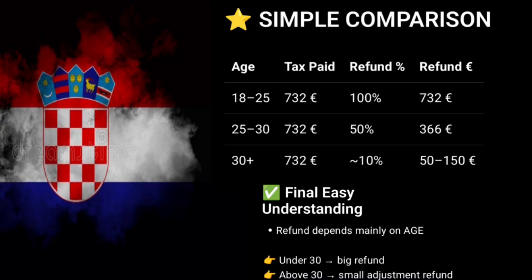Now we are going to compare between the ages. If the person is between 18 to 25, he gets a 100% tax return, which is 732. If the person is between 25 to 30, he gets at least 50%. Above 30, he gets a maximum of 10%. So the final understanding is, if you are under 30, you can get a big refund. If you are above 30, you get a small adjustment refund. I hope now you understand better how the tax refund is calculated.